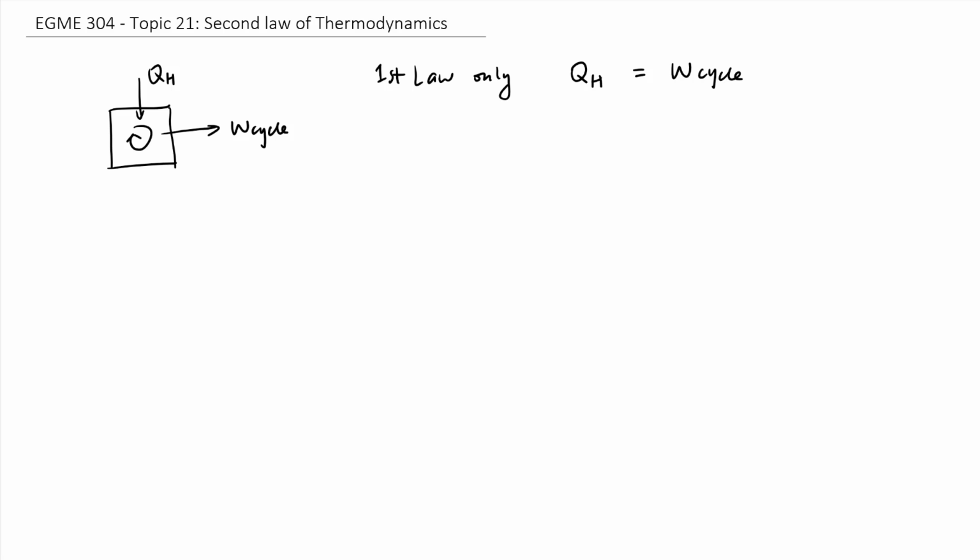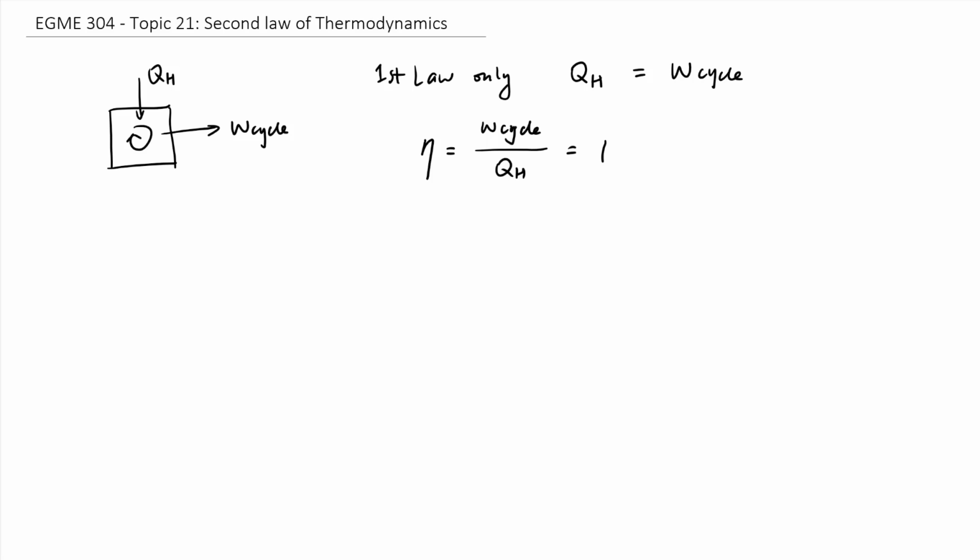If that's the case, what will happen to the efficiency of the engine, eta? Efficiency is always defined as purpose over cost. The purpose of the car engine is to generate mechanical movement, which is W cycle, and the cost is to provide the heat released from combustion. So as you can see, if we only apply the first law to our design, W cycle is equal to QH, therefore the ratio between them is 1, telling us the efficiency will be equal to 100%, and we all know this is never true.